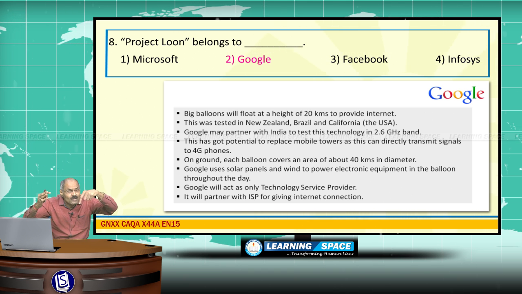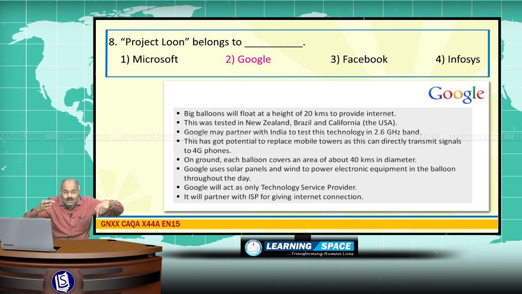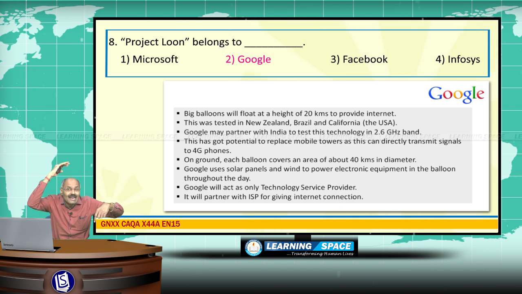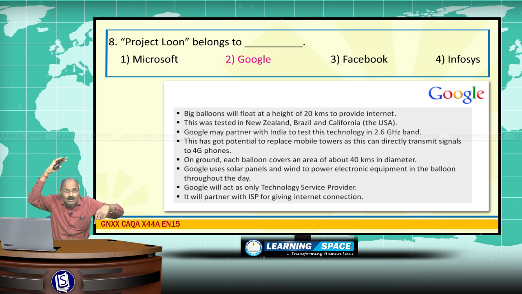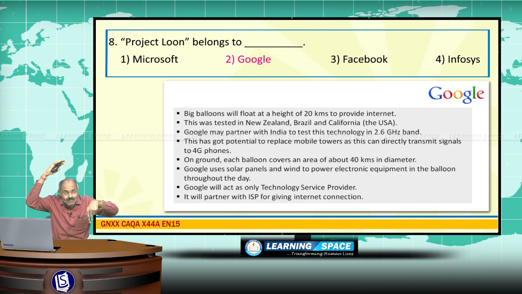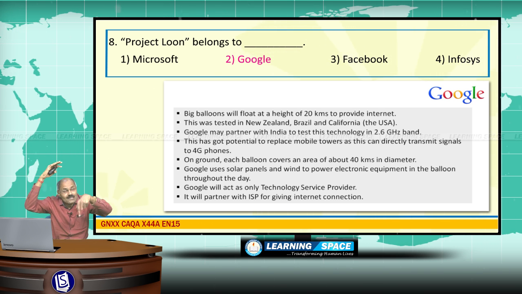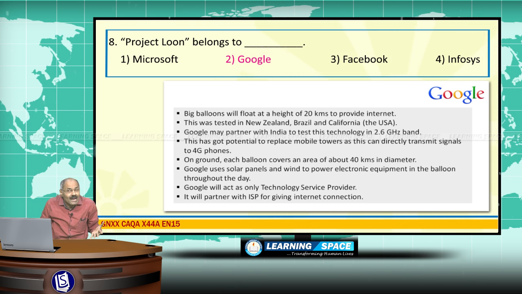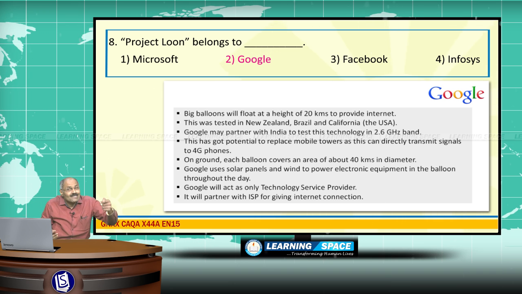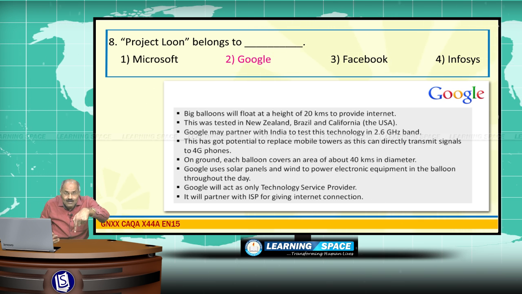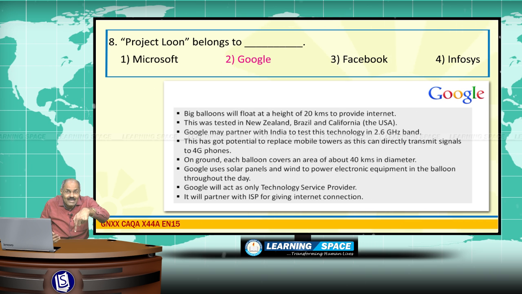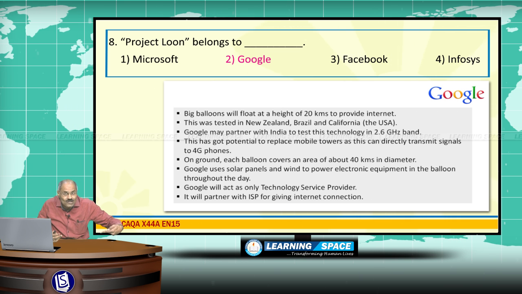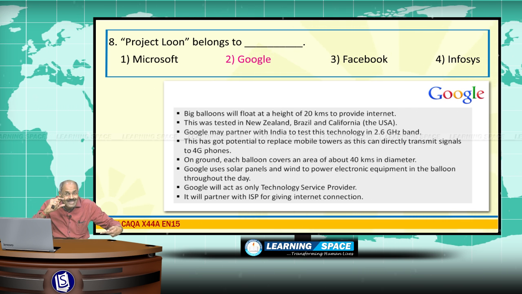Then if you look at Facebook, it is coming up with an idea of launching satellites at a low height. Launching satellites is the idea of Facebook to provide low cost internet connectivity. And if you look at Microsoft, it is coming up with the idea of launching broadband connectivity in interior areas by using the unused television spectrum. That is called white space.